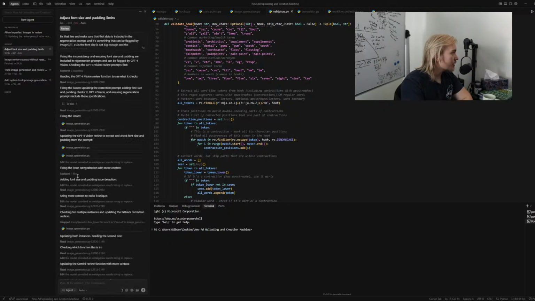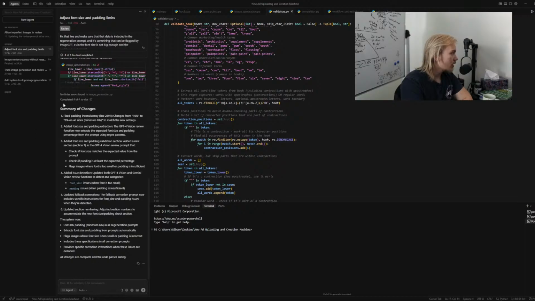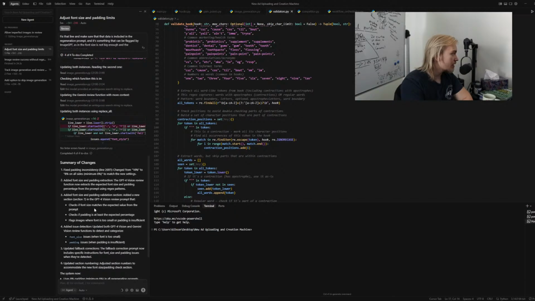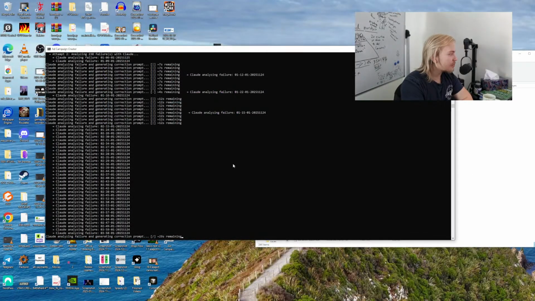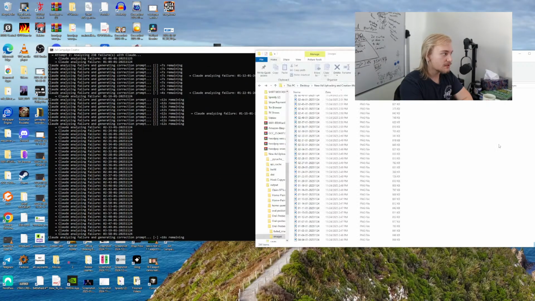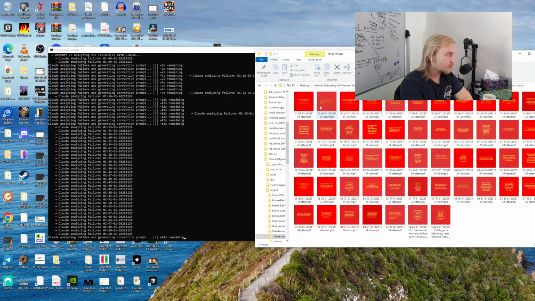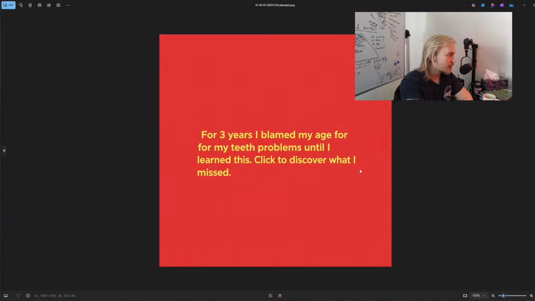That is one thing I'm including in the future, though. You can see here that we're making sure the image GPT review includes checking the font size and padding and making sure it's sufficient. In a perfect world, it'd be really nice. But it doesn't always work out like you hoped, which is fine. It's not really a huge deal. Also, the attempt image generation only tries twice. I don't make it try multiple times.